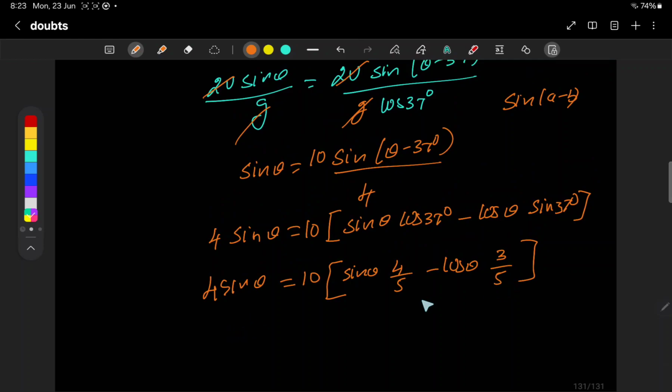We can take 4 by 5 common. 4 sin theta equals 5 taken outside, and multiplying inside gives 2 sin theta minus 3 cos theta.